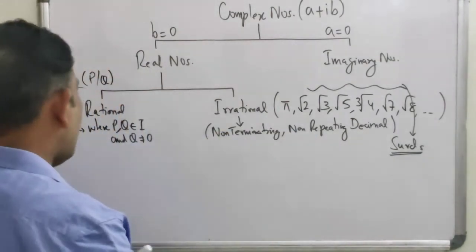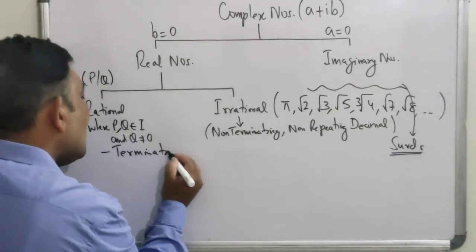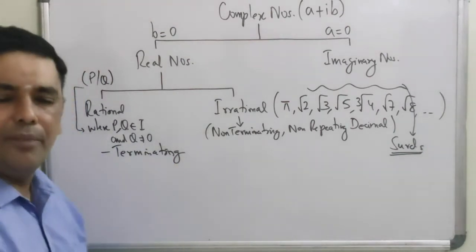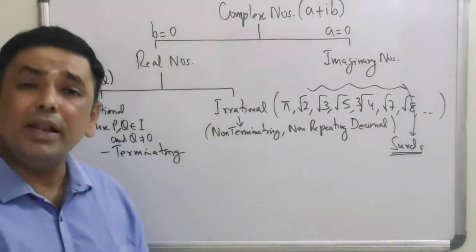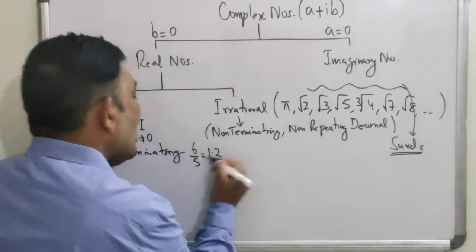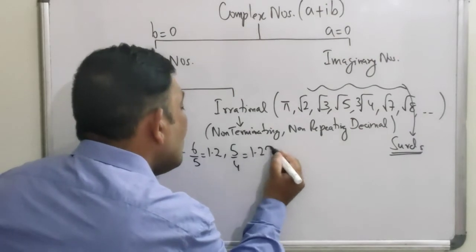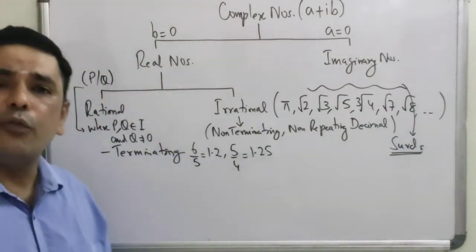Now let's come to this side. What is the property of a rational number? A rational number is a terminating decimal. What do you mean by a terminating decimal? It will end. Can you give an example? Absolutely. 6 by 5, 1.2, or 5 by 4, 1.25, and so on and so forth.